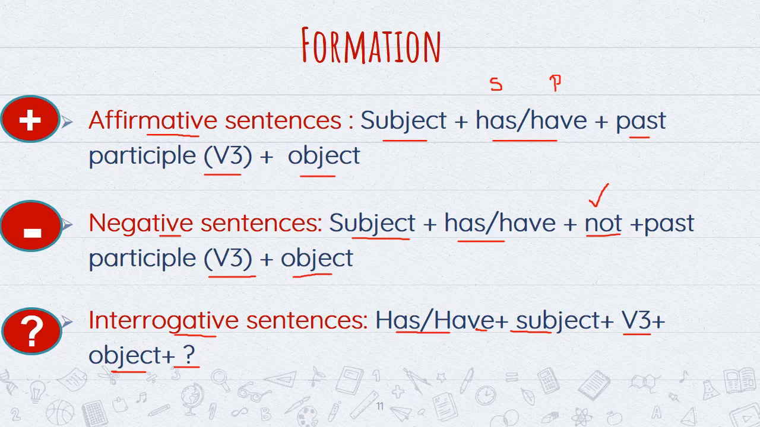Now let's focus on present perfect tense. In present perfect tense, as I told you, we use has or have plus verb third form. Has is used with third person singular and have is used with first person, second person and third person plural. In negative sentences, we will add not just after the helping verb, that is has or have. And in interrogative sentences, we will bring has or have in the beginning of the sentence to make a question, and at the end a question mark will be added.